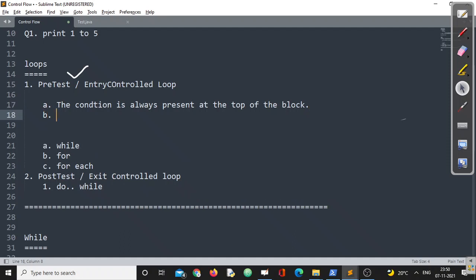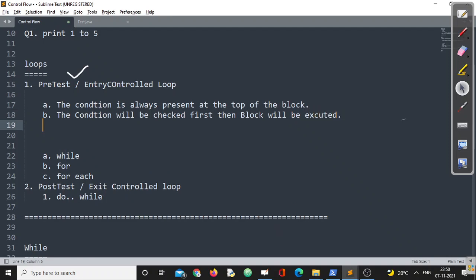Number two, the condition will be checked first, then the block will be executed, right? Suppose for the first time, even at the beginning, if your condition evaluates to false, end of the story, nothing is going to be executed, that's for sure.